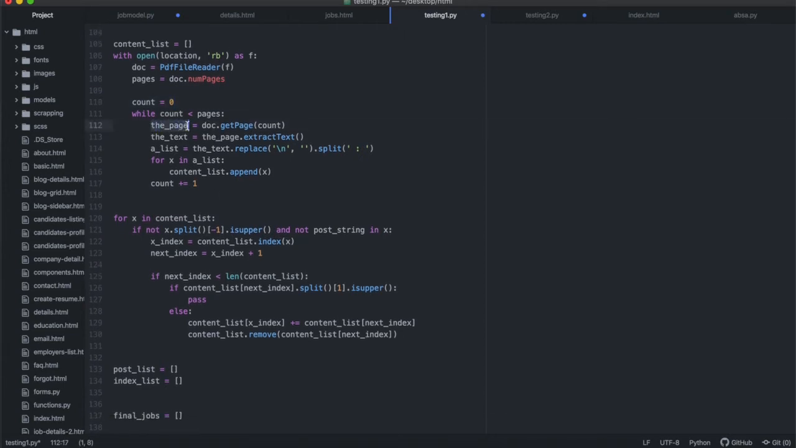We're going to define a variable called page, which is the document get the page, all right? So get the page, which page are we getting? We're getting the page of the count, okay? And remember we have to start at page 0, because count of 0 is actually the first page, all right? That's why we're starting at 0. So the first thing we'll do, we get the first page, all right? And then we get the text inside that page, which is the page extract text. You've seen this code before.